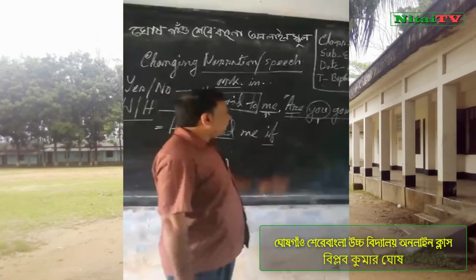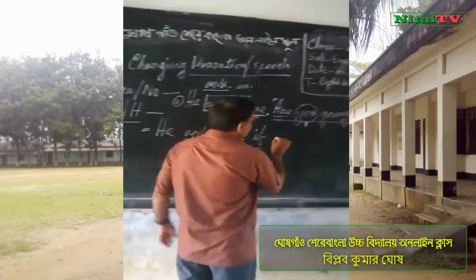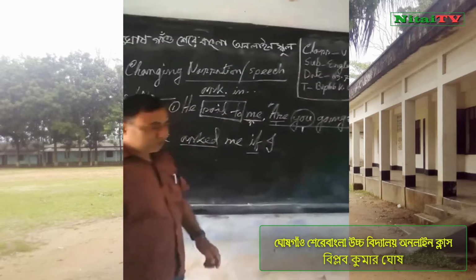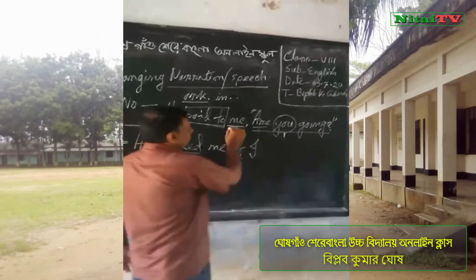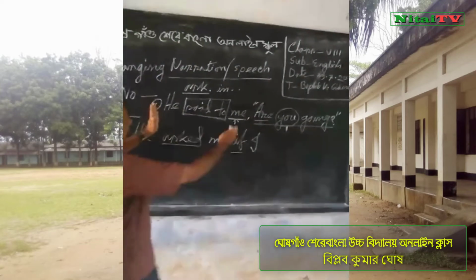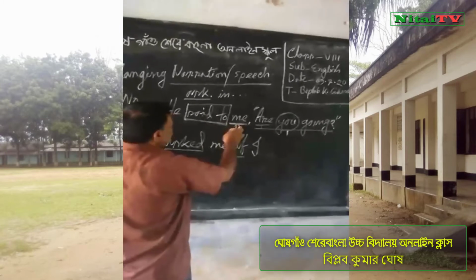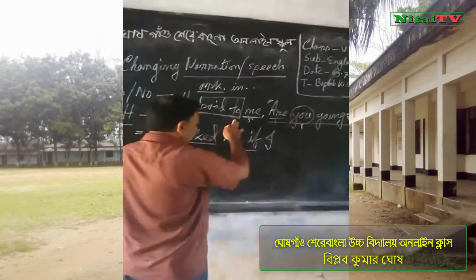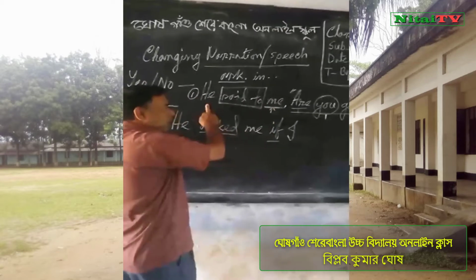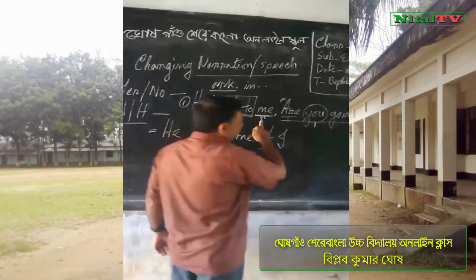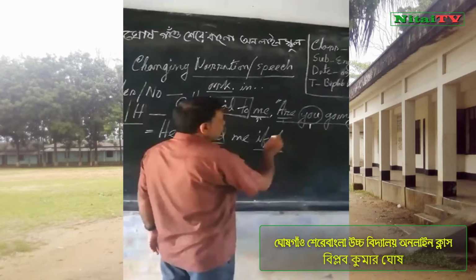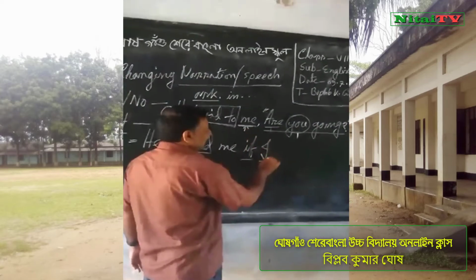Now, I write here I. Dear student, you notice me, this is the object form. In this part, he said to me, this is reporting verb, and this is object, and this is subject. This is object form, and I will write subject form. So, me will change I.